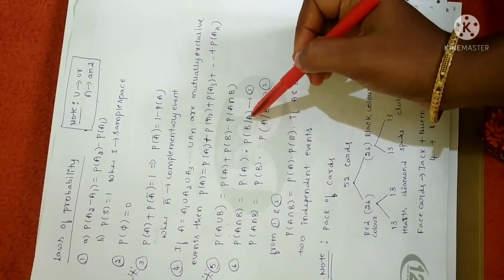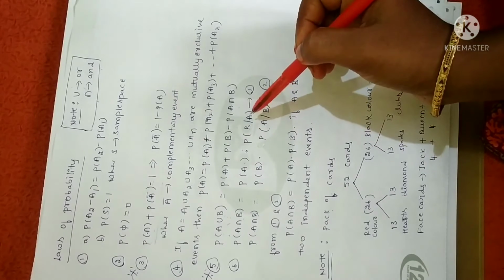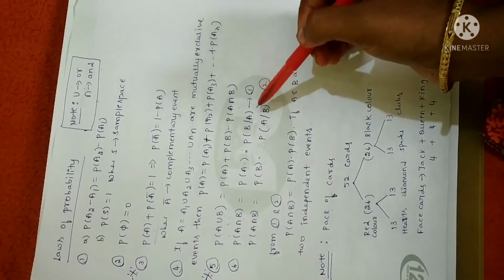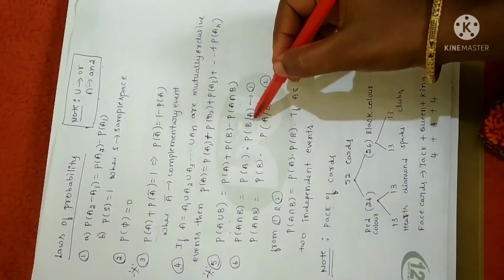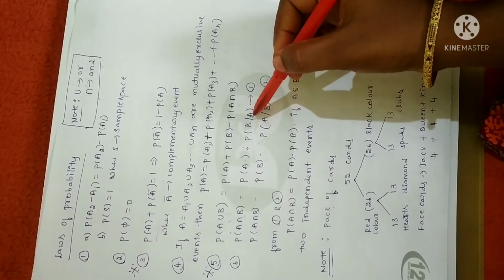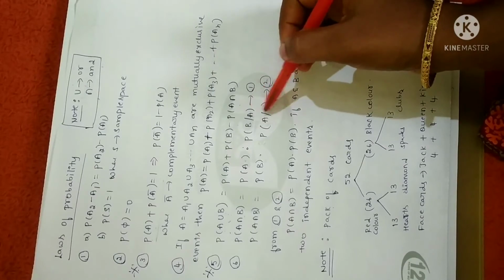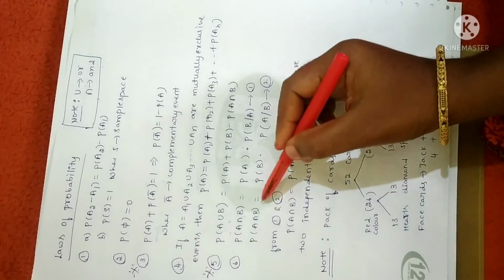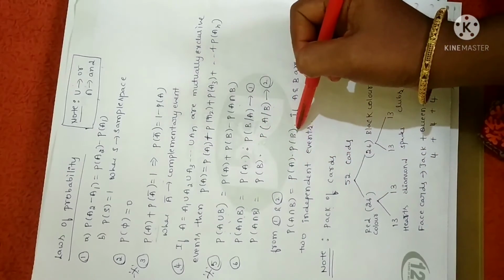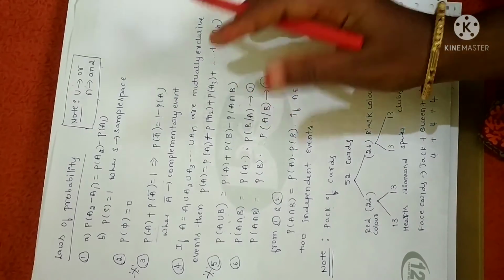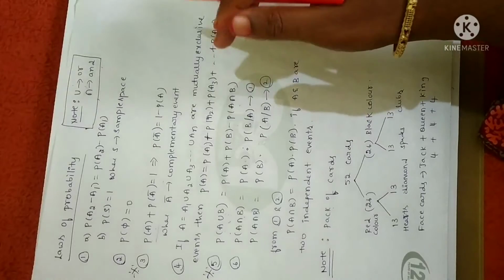Here B divided by A is none other than a conditional probability. Anyhow, I'll explain this concept in the next session, where we will go in depth. So this is called the conditional probability of B with respect to A. So from these two expressions, I can write probability of A intersection B as probability of A into probability of B, where A and B are two independent events. So these are the properties of probability, the laws of probability.